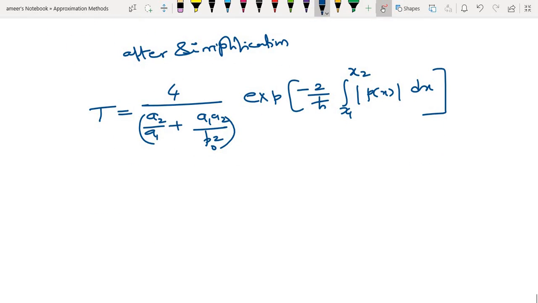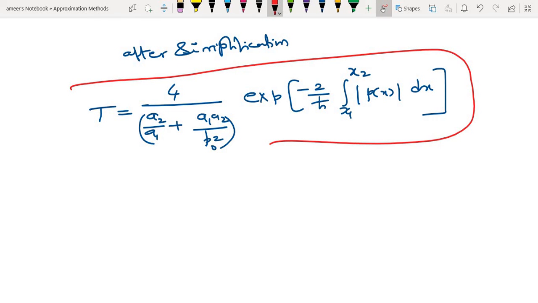This is the exact answer. We know A1 and A2 and all those things.